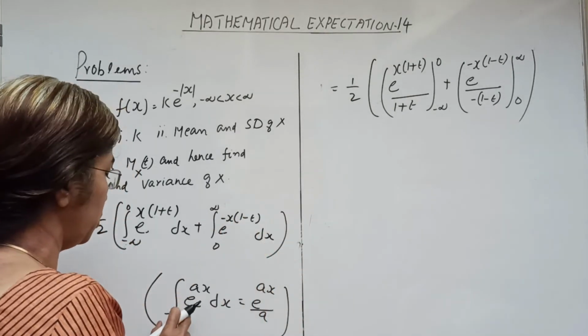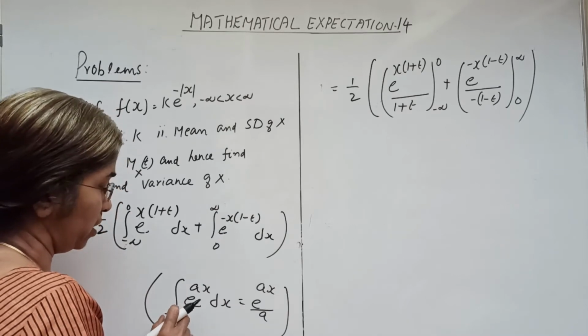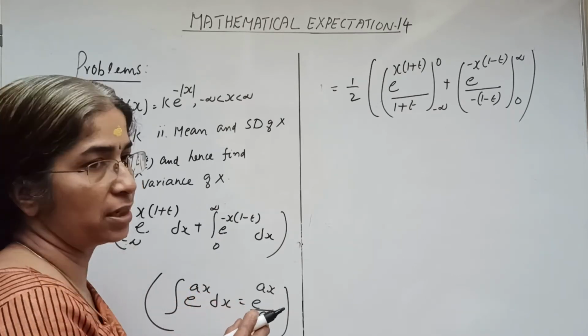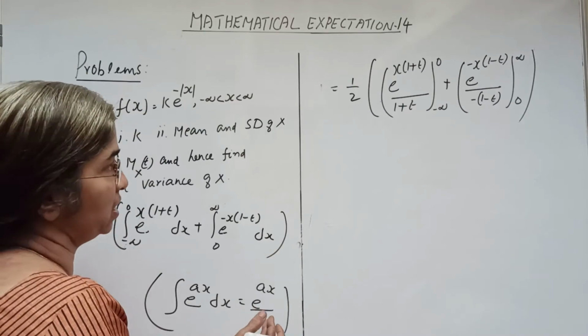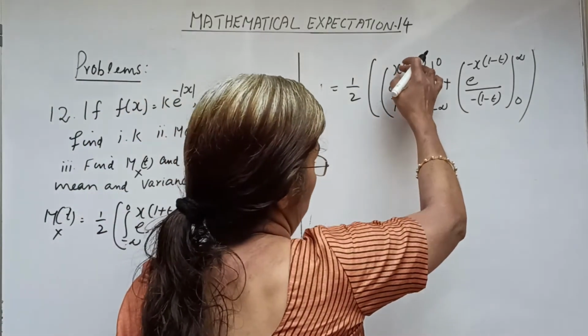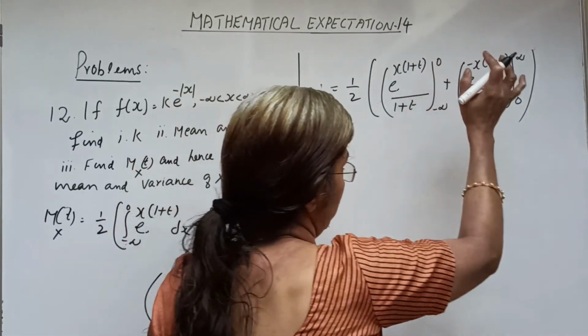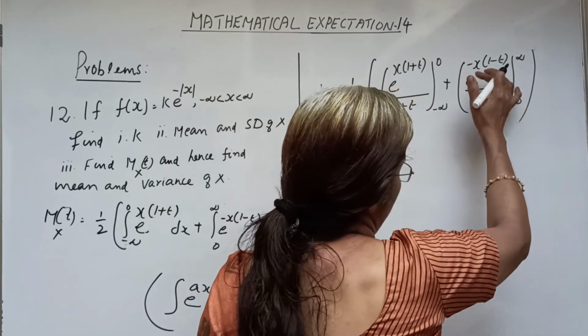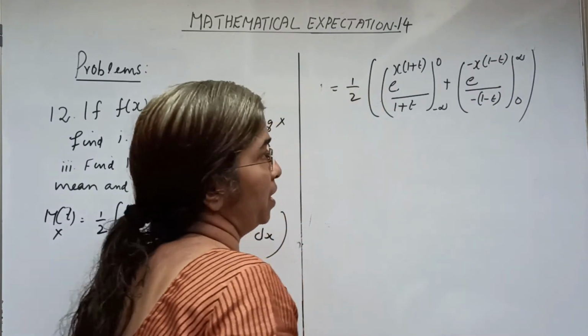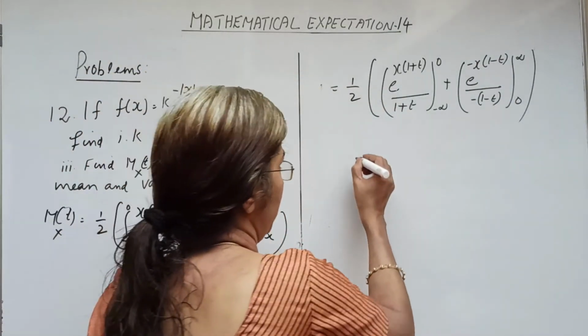We know the integral of e^(ax) dx equals e^(ax)/a. So here e^(x(1+t))/(1+t) over minus infinity to 0, and here e^(-x(1-t))/(-(1-t)).